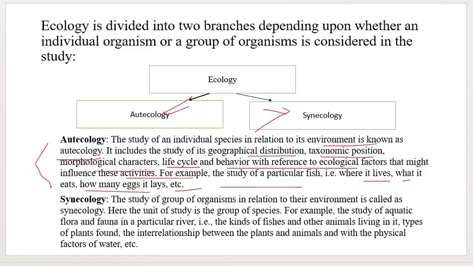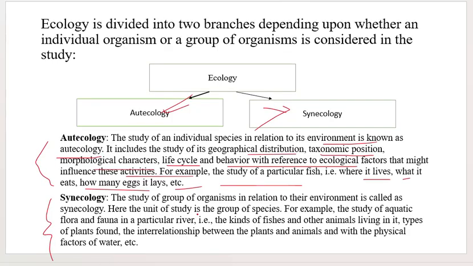This is the study of an individual species, how it survives, how it produces offspring, how it gives birth, the overall study of an individual species. That is autoecology.